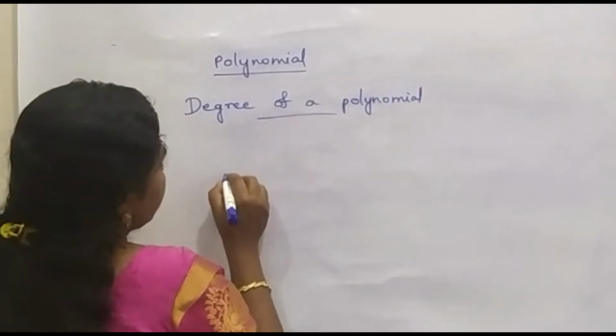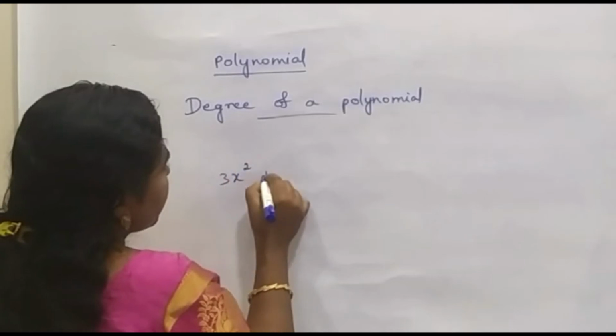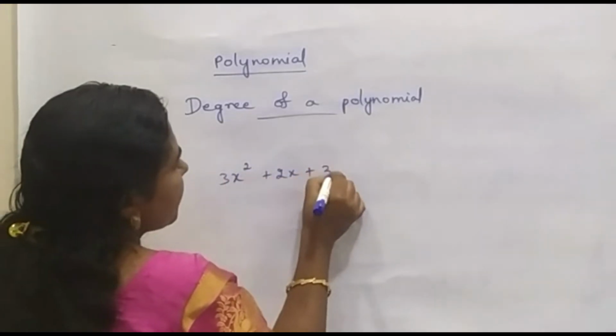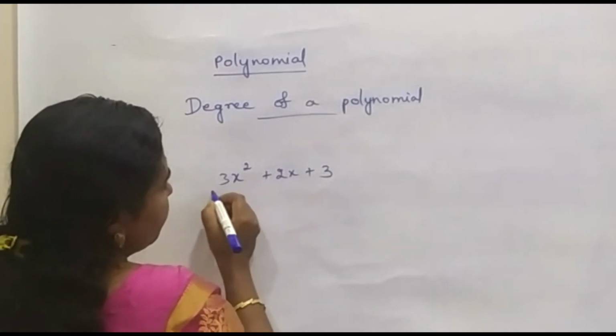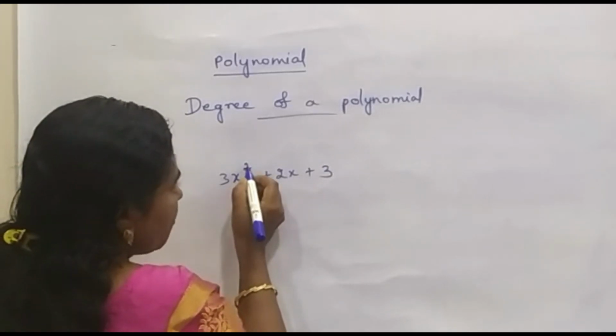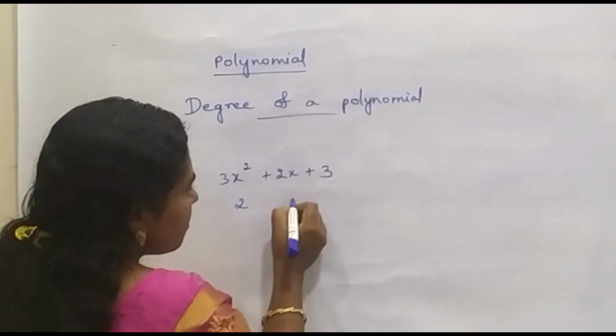Now let us consider this polynomial 3x square plus 2x plus 3. Here the variable is x. In the first term, the power of x is 2. In the second term, the power of x is 1.